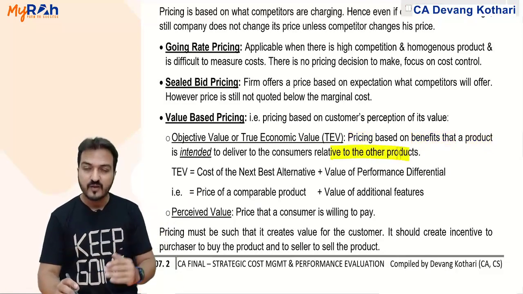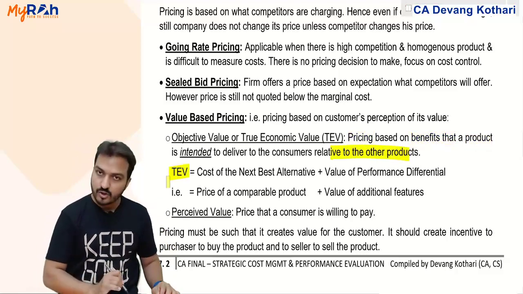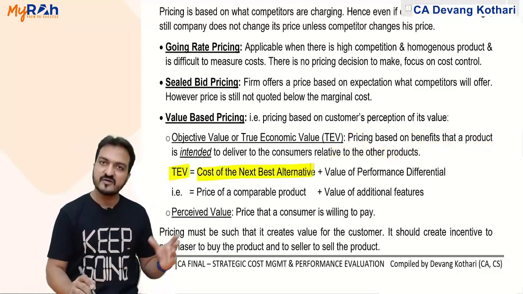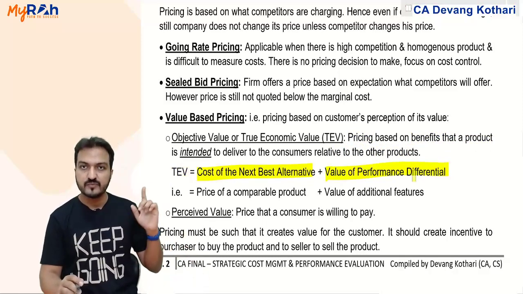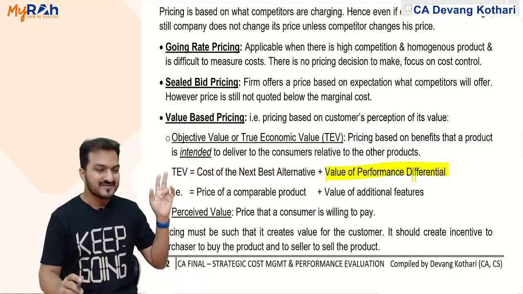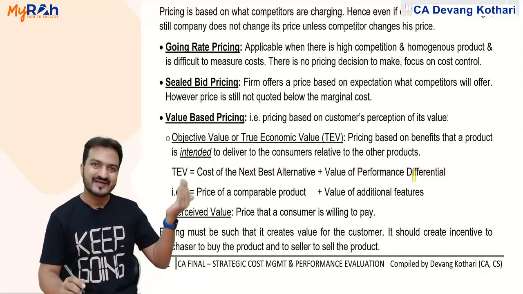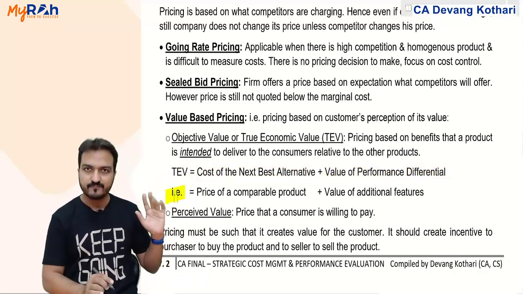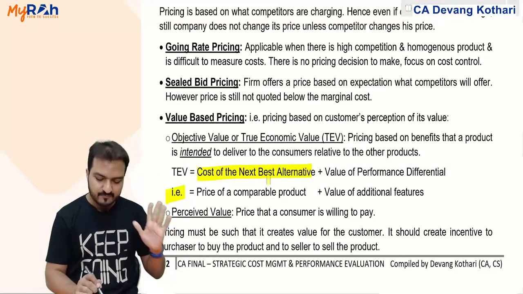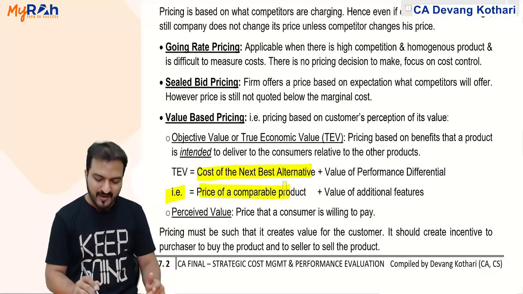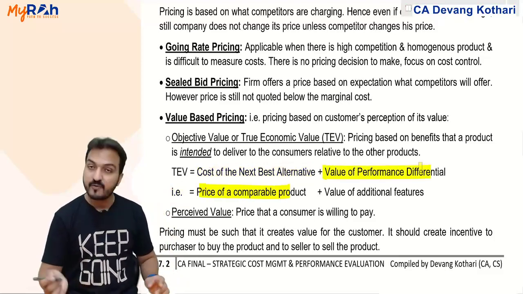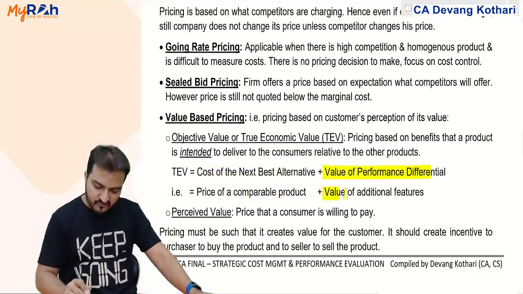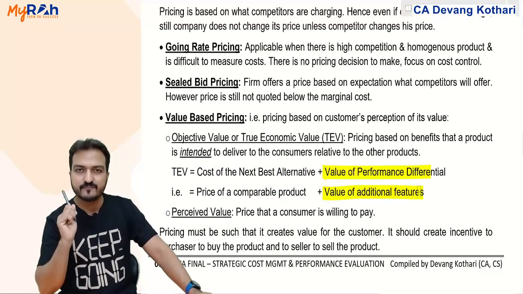So how do I calculate this? True economic value is the cost of next best alternative plus the value of performance differential. This is the definition. To explain that, I have written the next line here. The cost of next best alternative means the price of a competing product, plus the value of performance differential, meaning the value of additional features.